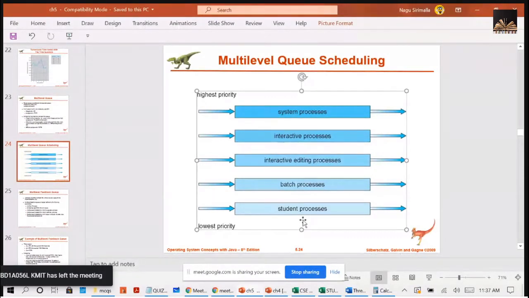So here, each queue has absolute priority over the lower priority queues. So each process will have the highest priority compared to its low priority queues, right? And one more thing, no low level queue processes will start execution unless all the processes in the high level queues are empty. So that means until the interactive editing and batch processes complete, the student processes will not get the chance, right?